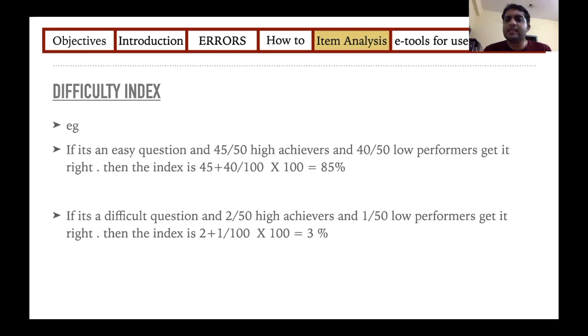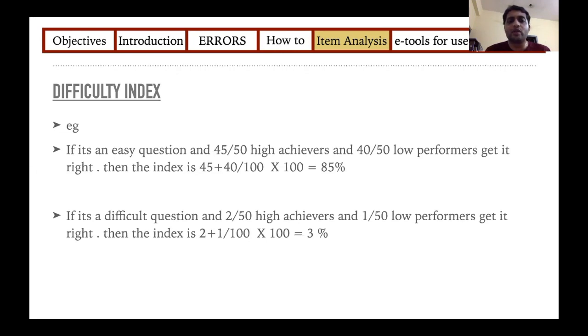So for an easy question, I'll give an example of a batch of 150. So 50, 50, 50 will be there in these three groups. If it is an easy question, I feel both high achievers and low performers will get it right. So 45 out of 50 high achievers get it right, and even 40 out of 50 low performers get it right. So the difficulty index will be 45 plus 40 divided by 100, that is your total number of students in both groups, into 100 to get a percentage. So it's 85%. That means this particular question is 85% easy.